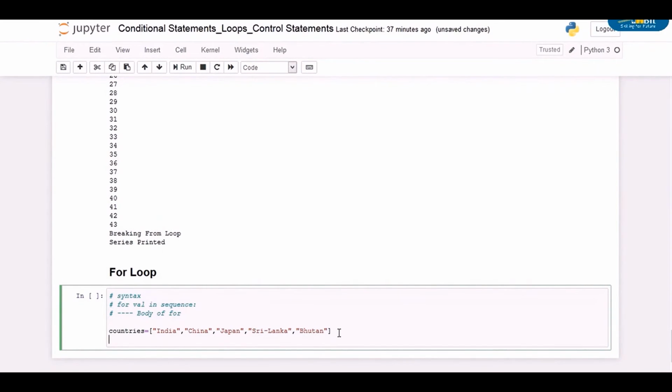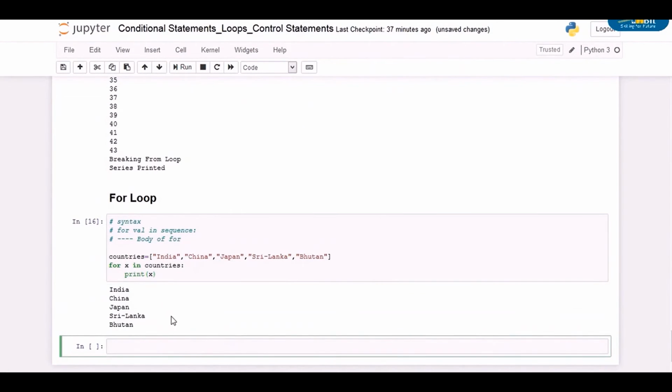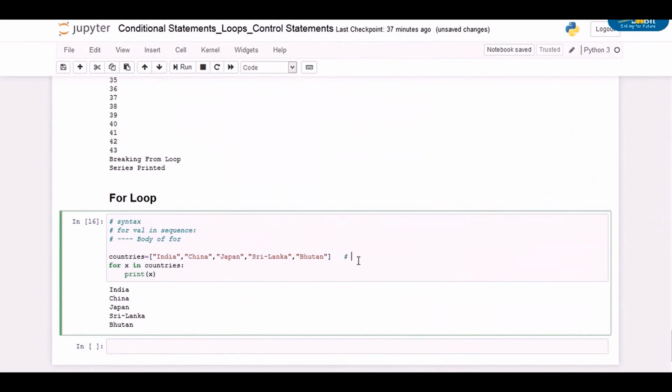Therefore, we will use a for loop. Let's write for x in countries, colon, indent, print x, unindent, and let's run the code. So you can see that each element has been printed without writing separate print statements.